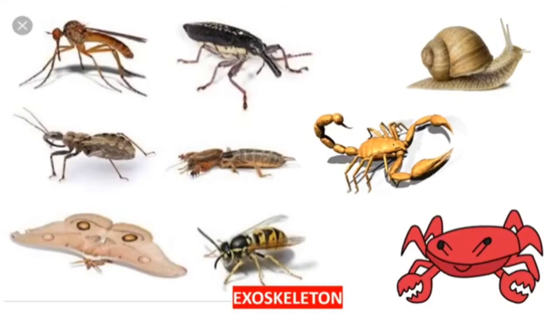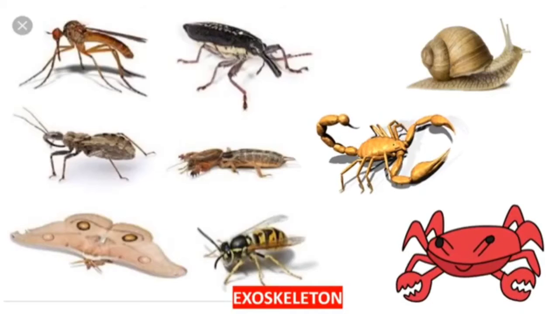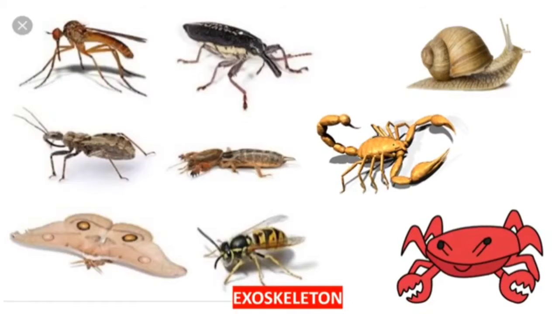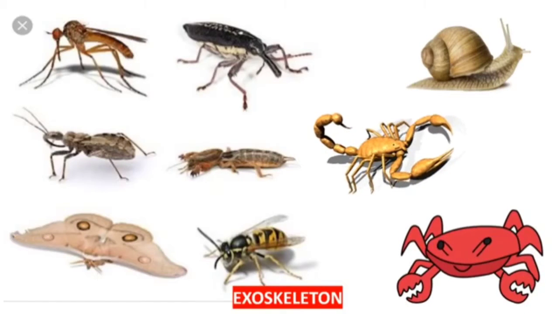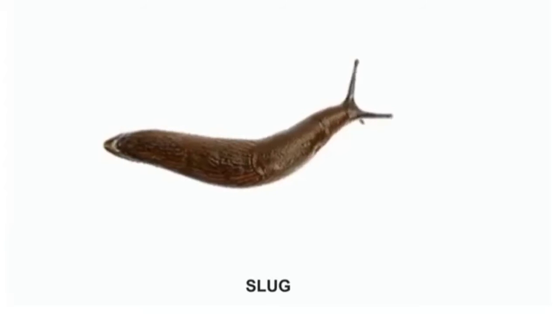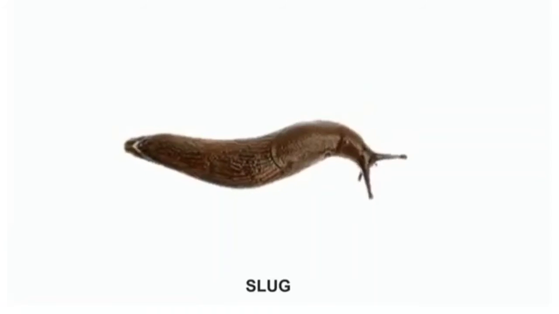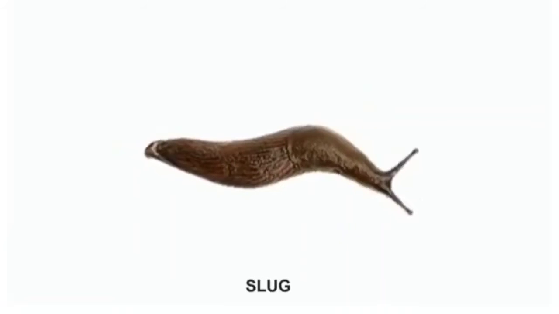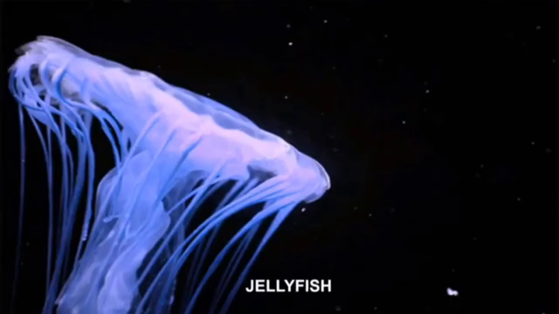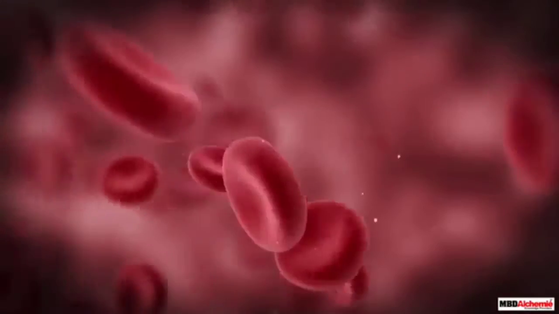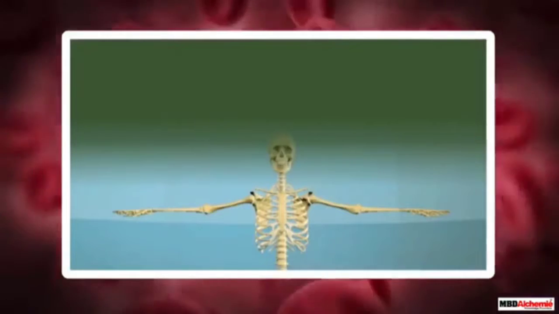Insects like honeybee and crab have an exoskeleton. They have a skeleton outside their body, and some also have an endoskeleton. Exo means external, so the exoskeleton is the skeleton which is present outside the body surface. Some organisms do not have any bone, like slug, earthworm and jellyfish.